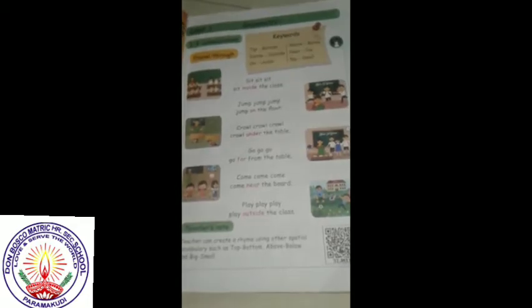What is the meaning of geometry? Geometry is something where we will be learning about comparisons. What is called comparisons?